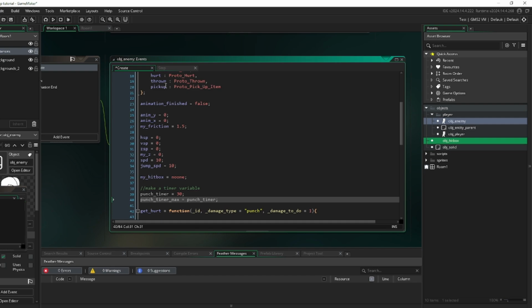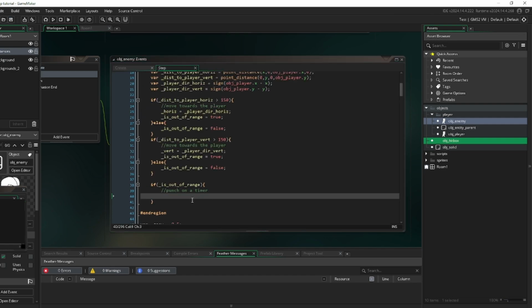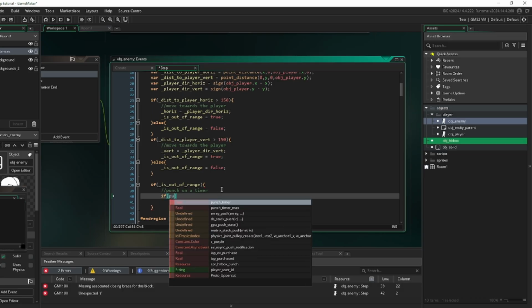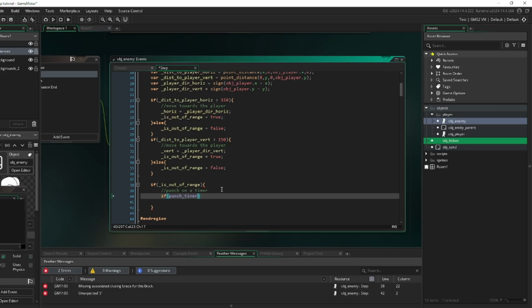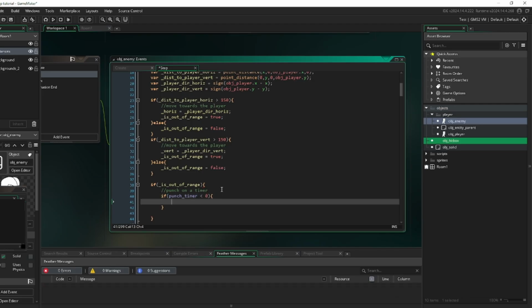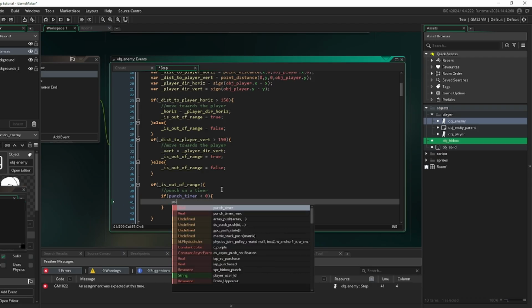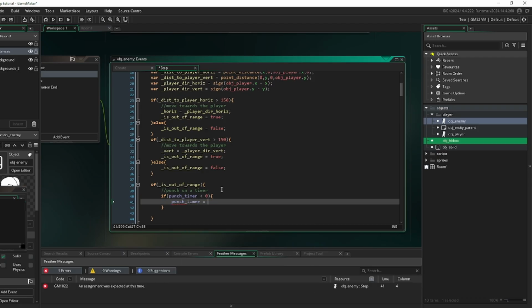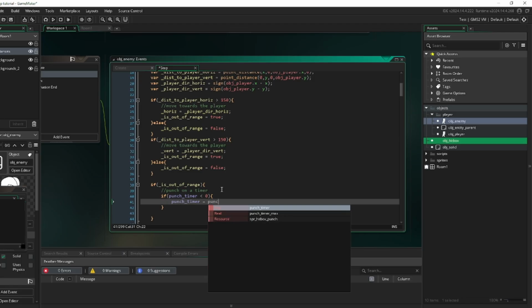There we go. Beautiful. And then we're going to say if we're in range and our punch timer is less than 0, we'll set our punch underscore timer to punch underscore timer max.